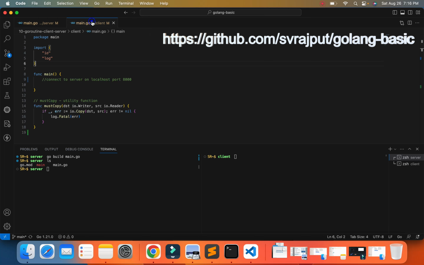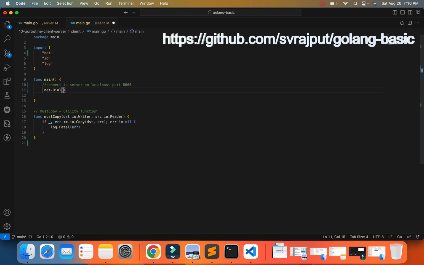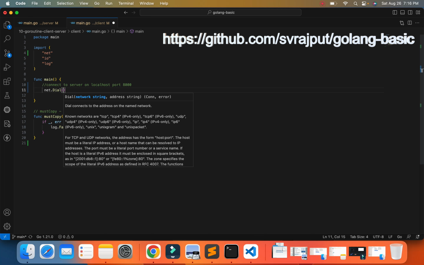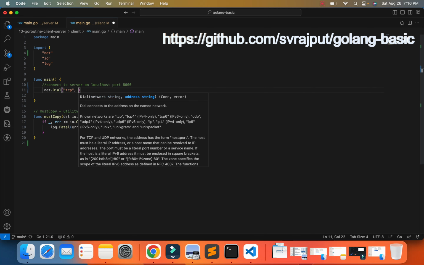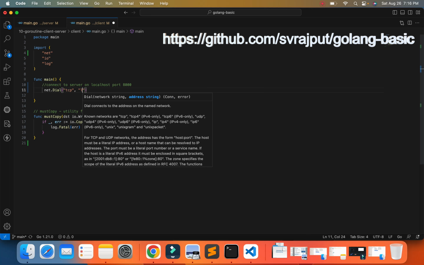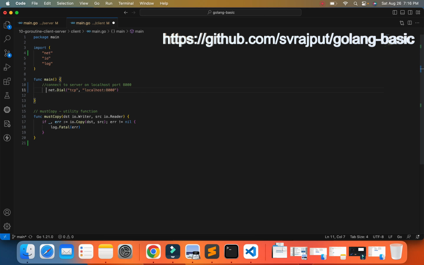So now we will go and write the code for the client object. Let's go ahead and write the client object. So we will use the net.Dial method from the net package. We will use the TCP protocol to send the request, and the server we are sending the request to is localhost colon 8000. The object returned by net.Dial will be a connection object or error.